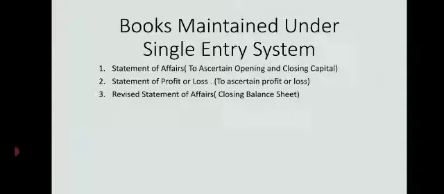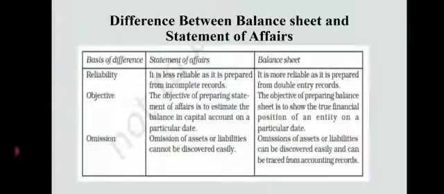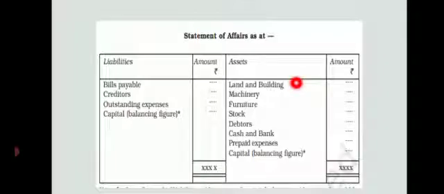For account books maintained under the single entry system, the first thing we prepare is the statement of affairs to ascertain opening and closing capital. Depending upon the problem, we prepare this statement of affairs before preparing the statement of profit or loss. This is the format of the statement of affairs as at.